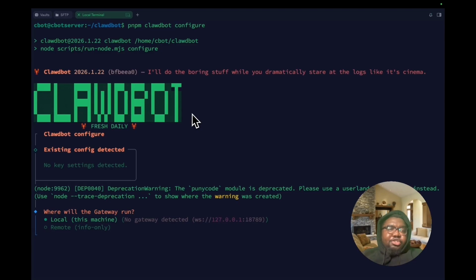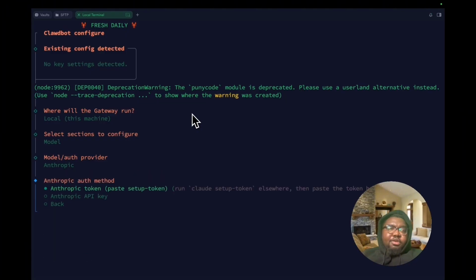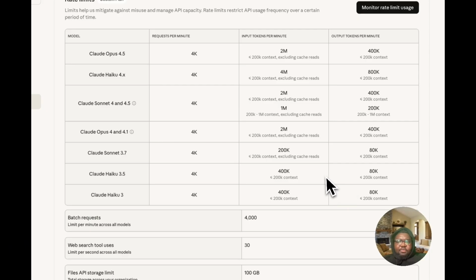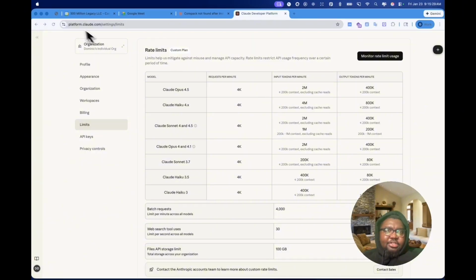So first thing is we're going to choose a local machine so that we have it running on localhost. So I'm going to go ahead and choose model, and I'm going to choose Anthropic. I'm going to be connecting via API key. All right, so I'm going to choose API key here, and it's going to ask me to go grab the API key. All right, this is how the Anthropic console looks like. It's platform.claude.com. This is the Anthropic dashboard or console.